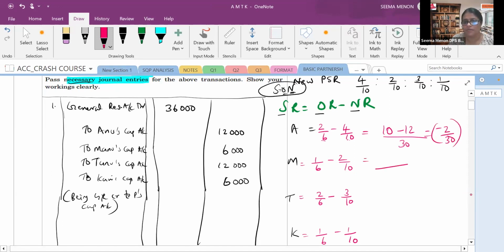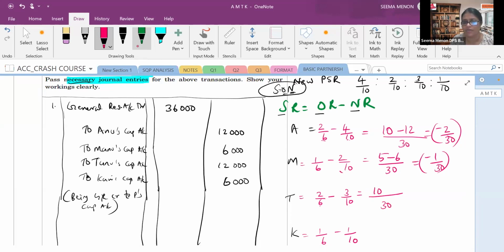Then 30 again as the denominator, that is the LCM only. Here again 30 divided by 6 is 5, 5 into 1 is 5. 30 divided by 10 is 3, 3 twos are 6. Again it is coming minus 1 upon 30. Now again 30 divided by 6 is 5, 5 twos are 10. 30 divided by 10 is 3, 3 threes are 9. So here it will be 1 by 30.